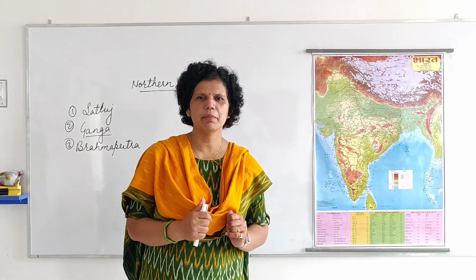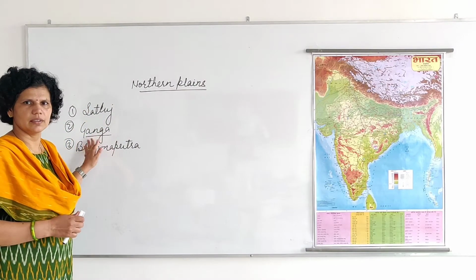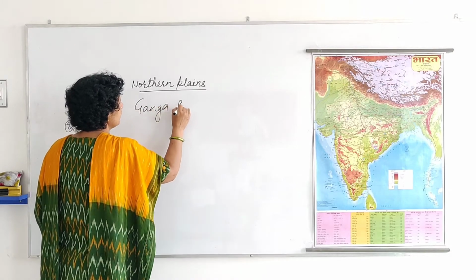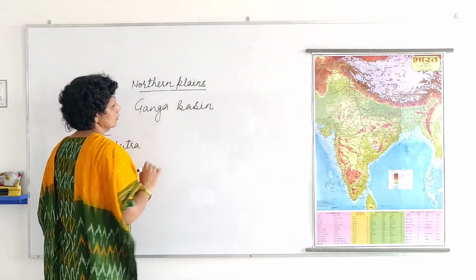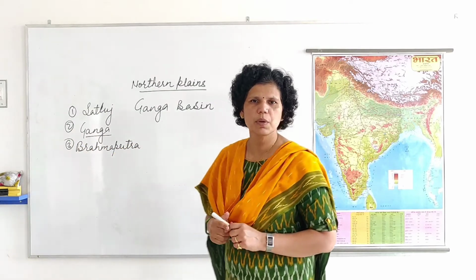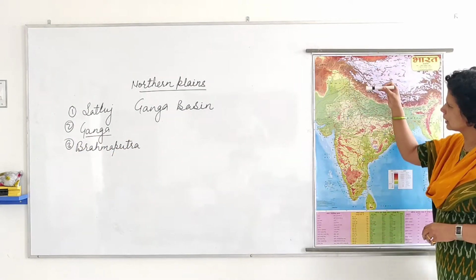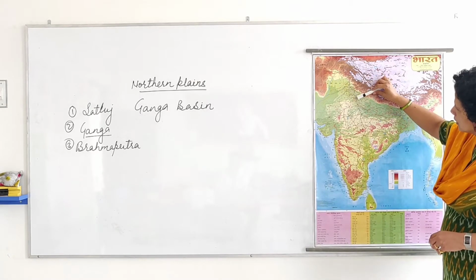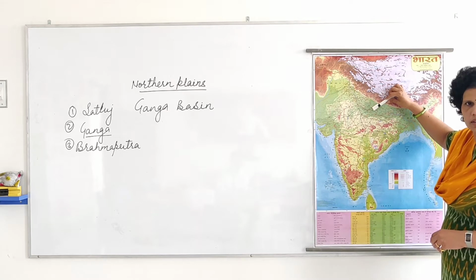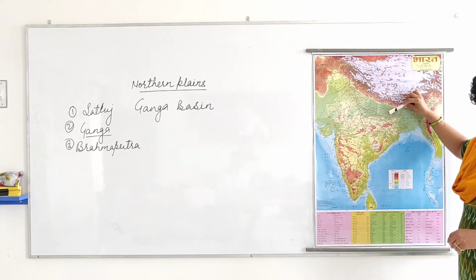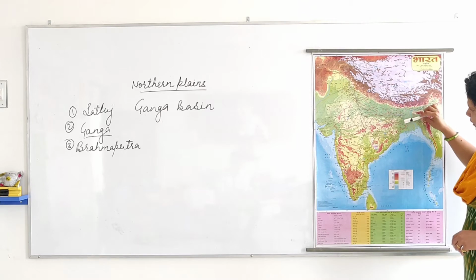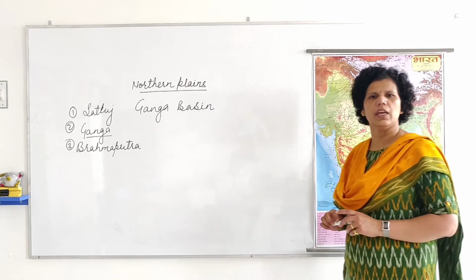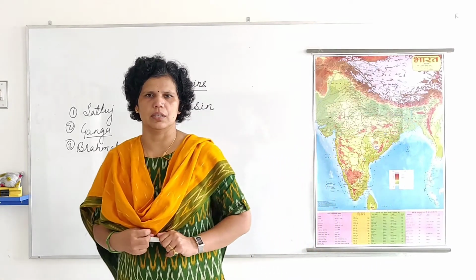Now the second river basin is the Ganga river basin. Where is this basin? This basin is present east of the Satluj basin, here in Uttar Pradesh. Then the next is Bihar, then Jharkhand, and last West Bengal. Up to here, this area is known as the River Ganga basin.